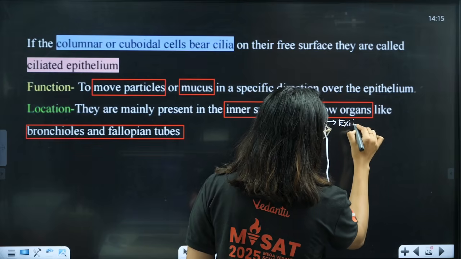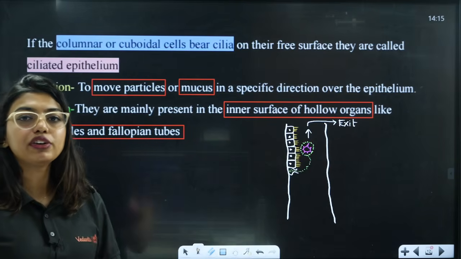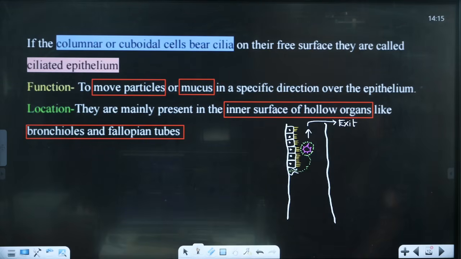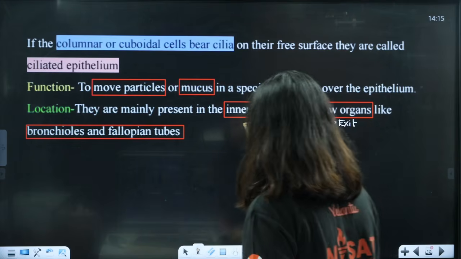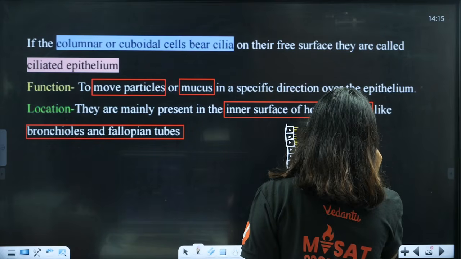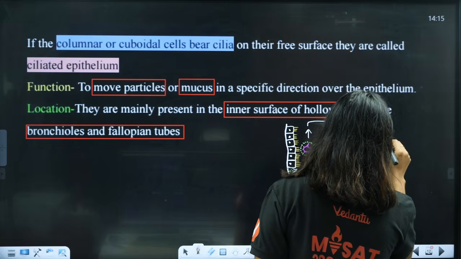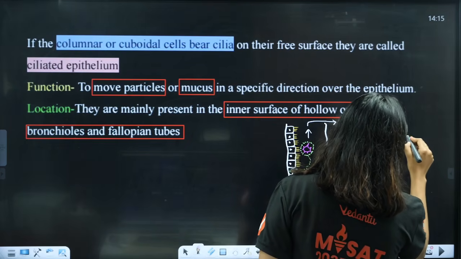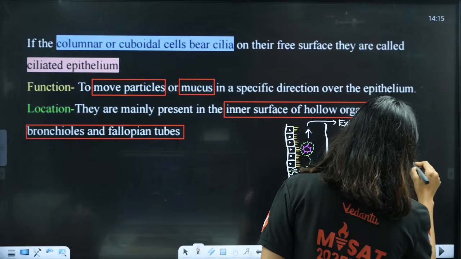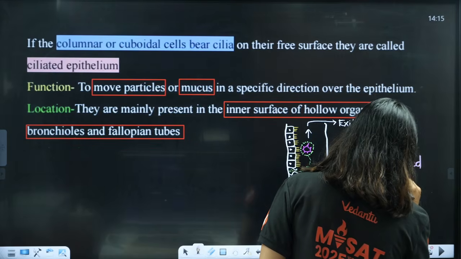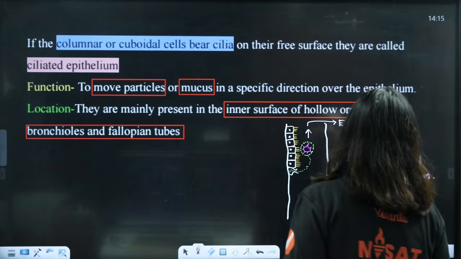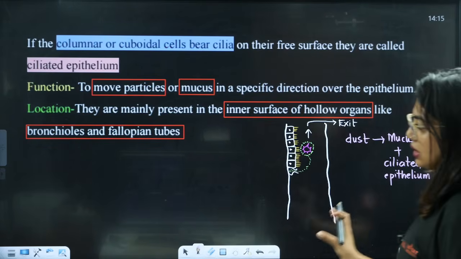And that is why we notice that sometimes we cough, and when we cough, we notice that with the mucus, the substance that has entered inside also has come out. So that is the main job of these cells. When the dust or some particle is there, they will mix it with the mucus, and with the mucus, the ciliated epithelium will push the particle outside. So that is what they tell.